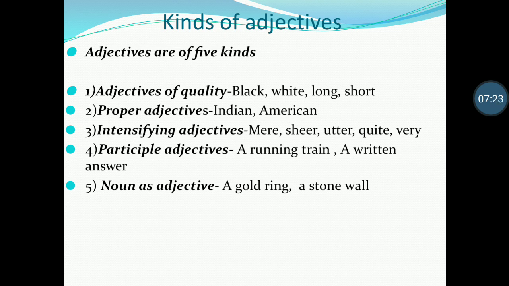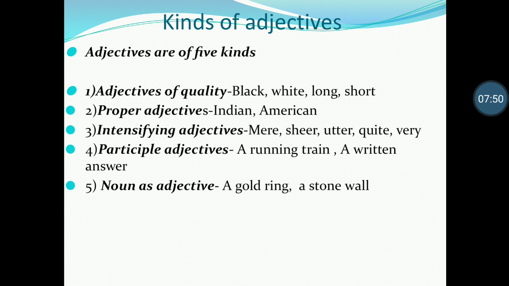When we hear the sentence, we conceive an understanding. When we add an adjective to this sentence, we will get a different meaning. For example, it's sheer nonsense. So the word sheer intensifies the meaning of the sentence. That's why they are called intensifying adjectives.